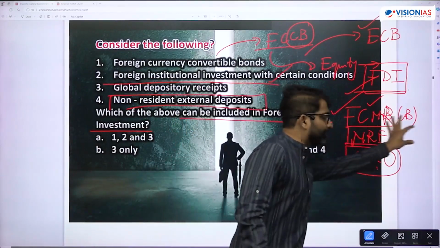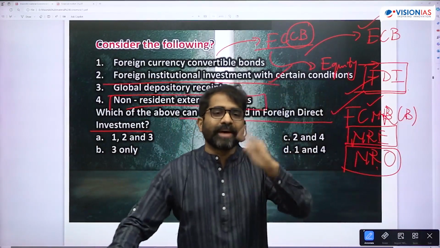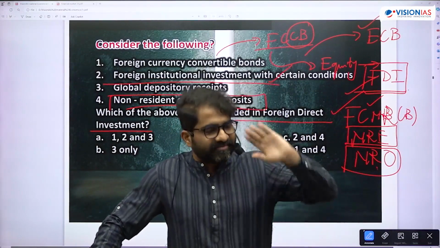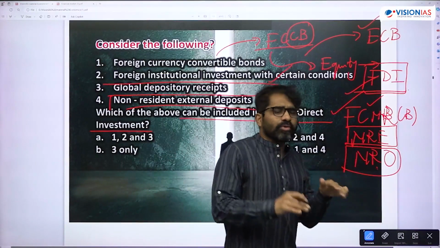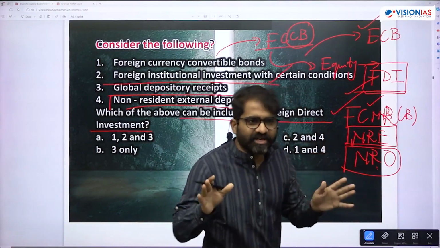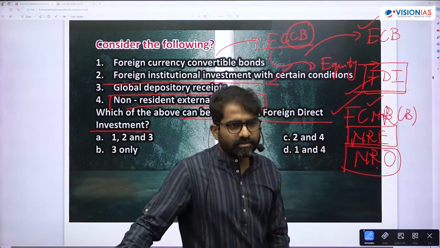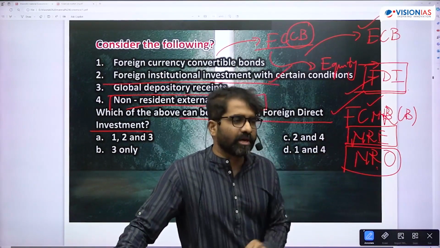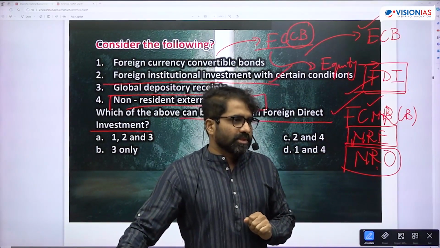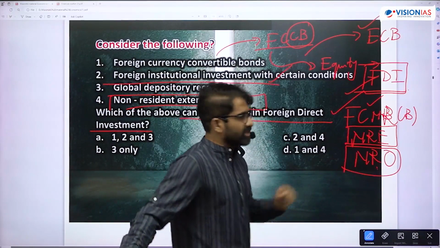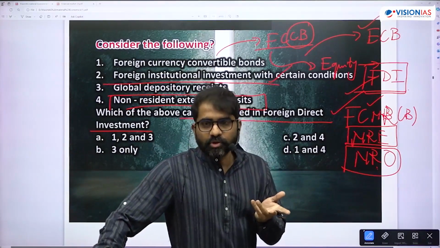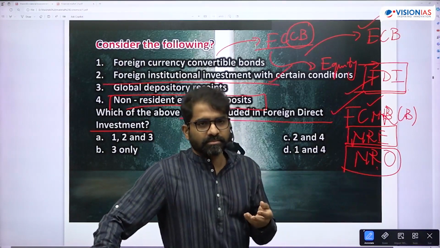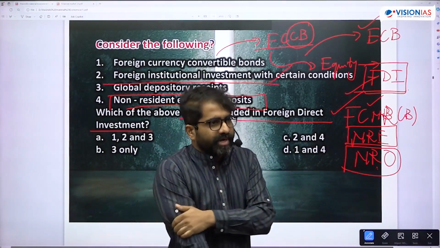NRE is easily repatriable. Repatriable means that the NRI can easily take that money back in NRE. NRO can be repatriable, but there are a lot of conditions and difficulties. He will use that money whenever he comes to India. Is that okay? Everybody knows NRI accounts now, so you will not stop there. I think you got my point, right? So you'll not stop there.